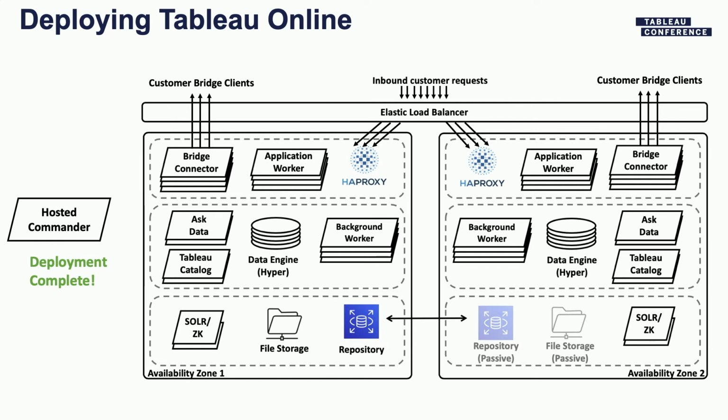Any questions on that piece? Yes? So when you say that you pause the backgrounders for one hour, what happens with the extracts? Because I believe there are certain timeouts as well for those extracts that don't get triggered, right? So any jobs that are in progress on a backgrounder, if they don't finish, they're still sitting in the queue in the Postgres database. And so once we re-enable those backgrounders, they will get picked up again and rerun.